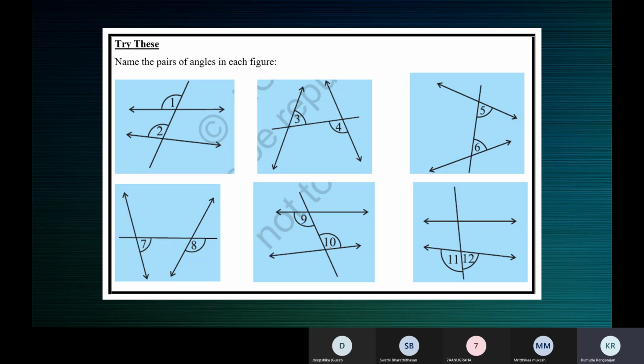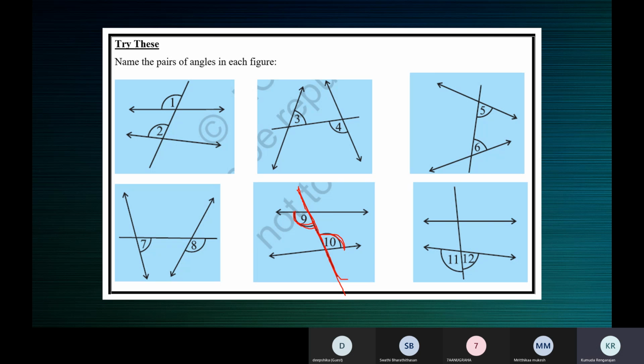What about angle 9 and angle 10? Are they on the same interior side? They are on the opposite sides of the transversal. Look at the transversal. With respect to the transversal, one is on the left side of the transversal, the other angle is on the right side of the transversal. They are on the opposite sides.